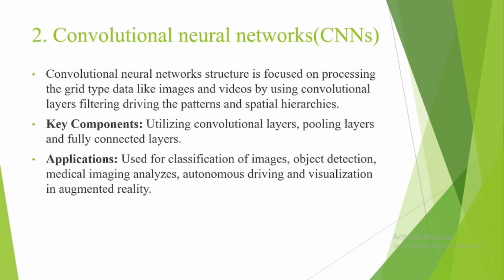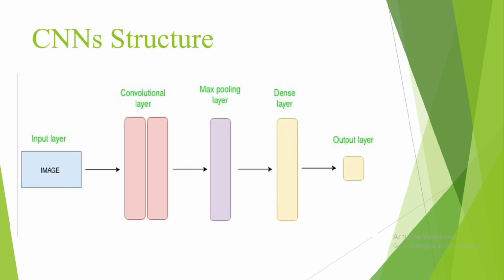Applications are used for image classification, object detection, medical imaging analysis, autonomous driving and visualization in augmented reality. This is the structure of a convolutional neural network: input layer, convolution layer, max pooling layer, dense layer, and then output layer.